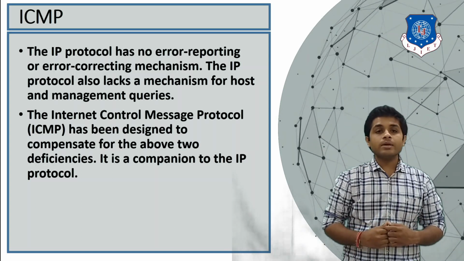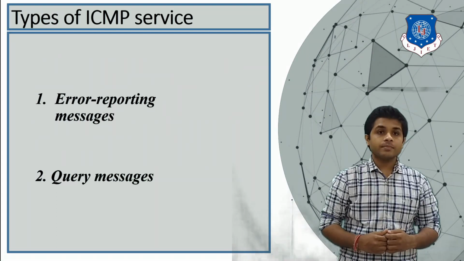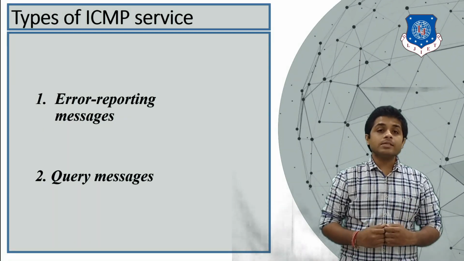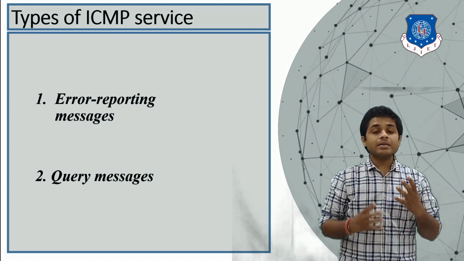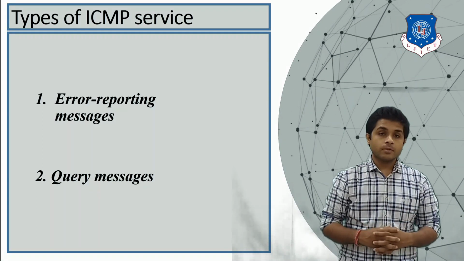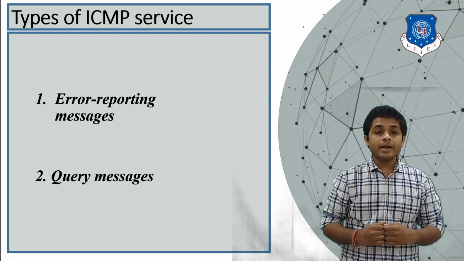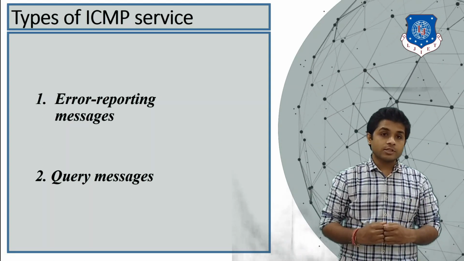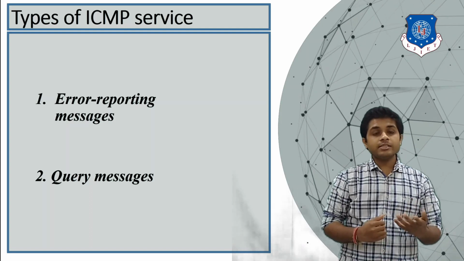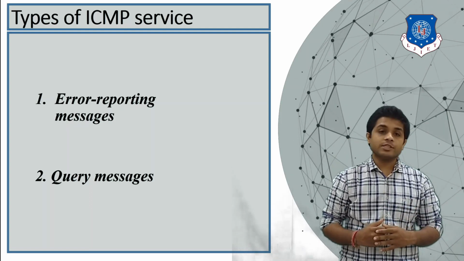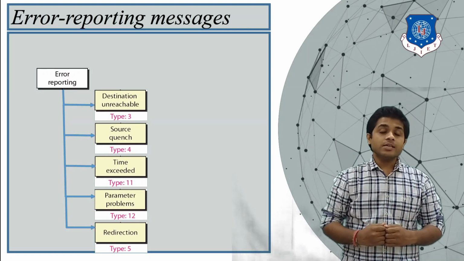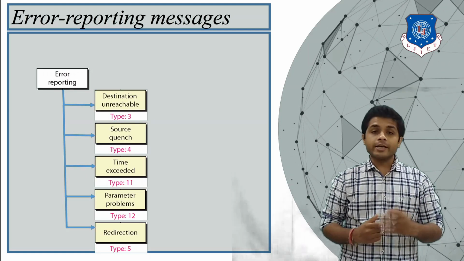Let's see more about ICMP. There are mainly two types of services provided by the Internet Control Message Protocol. The first one is the error reporting messages, and the second one is the query messages. Let's see the error reporting messages. The error reporting messages are further divided into 5 types.